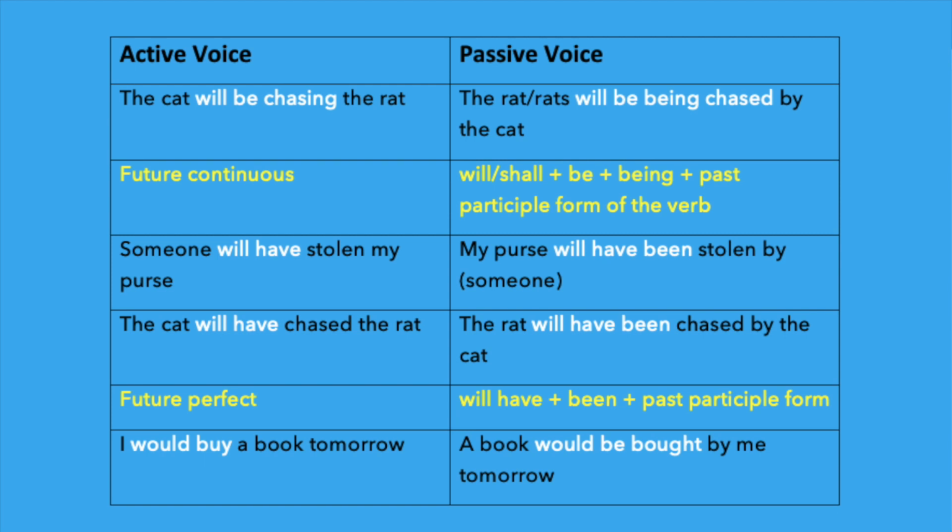The cat will have chased the rat. That is in the future perfect tense. So in the passive voice we have to use been. The rat will have been chased by the cat. How do you change this sentence? I would buy a book tomorrow. You can convert this into passive voice. A book would be bought by me tomorrow. So my dear friends, I hope you have understood how to convert these sentences from active voice to passive voice. Let's do one exercise.